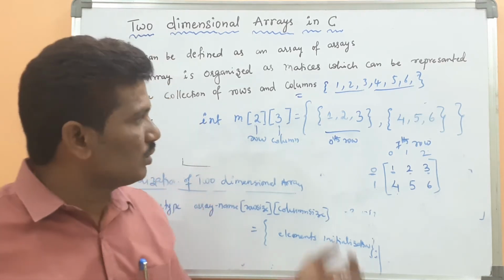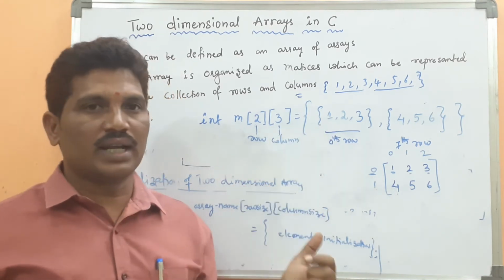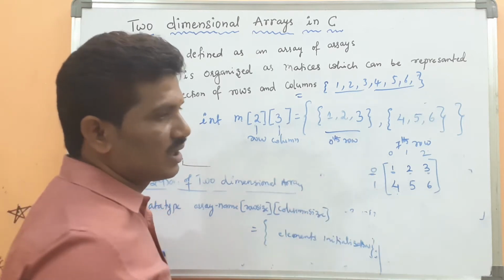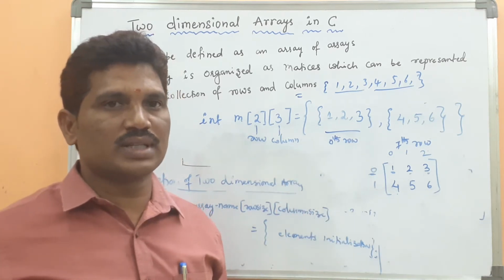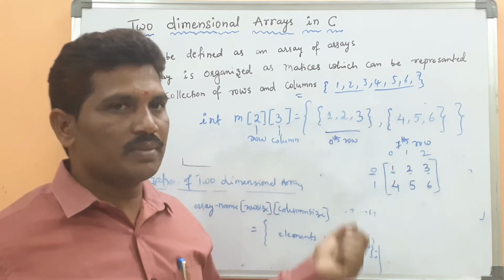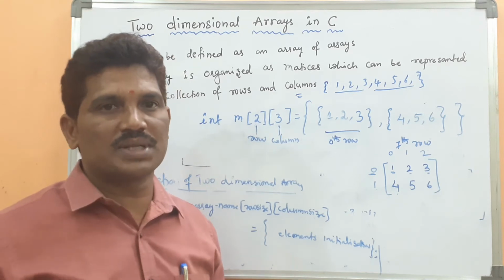Then how do you access or print the two-dimensional array elements? If you print each element like M of 0, more statements are required. If you want to display all the elements in the array, 6 printf statements are required.